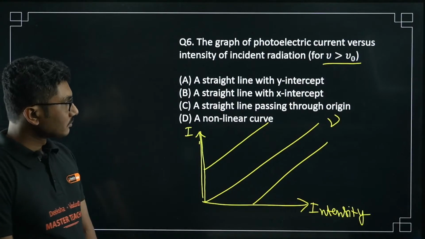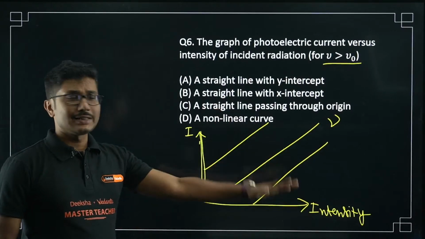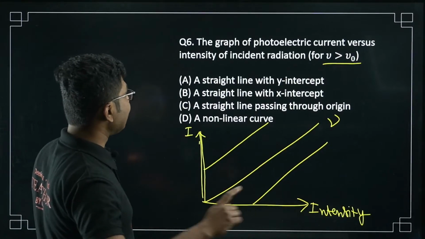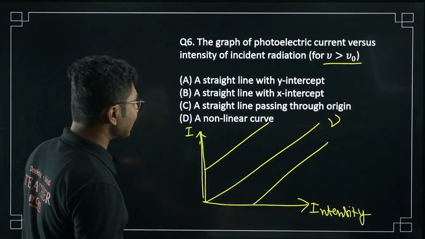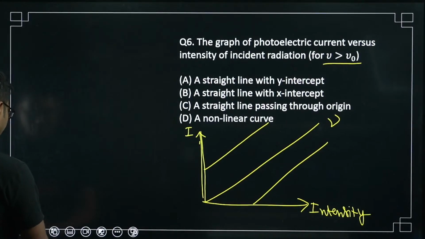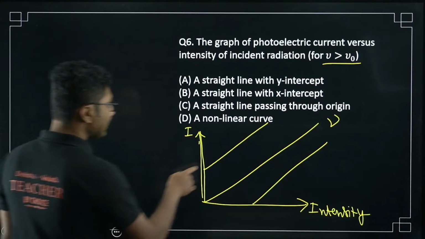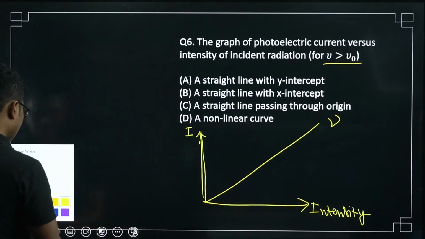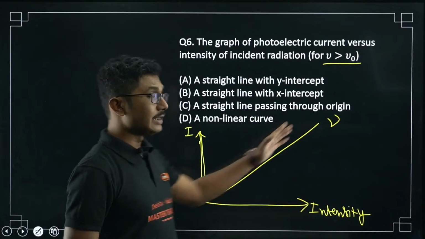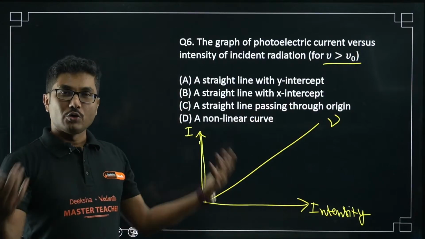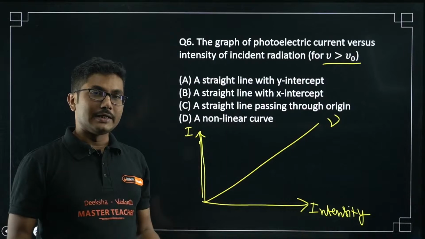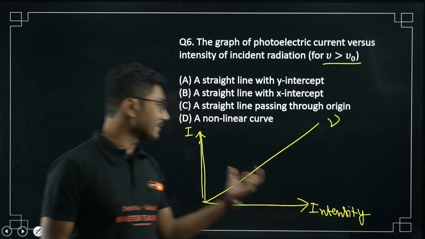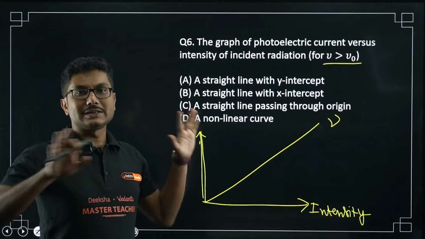So intensity versus current graph. Okay, intensity versus current graph is basically a straight line passing through the origin. As you are increasing the intensity, saturation current will increase. Okay, it is a straight line relationship. If the intensity is 0, no emission is happening. At 0 intensity, no emission can happen. Remember that this is intensity versus current. Okay, frequency is completely not there.